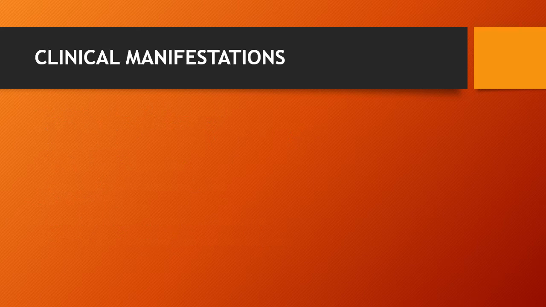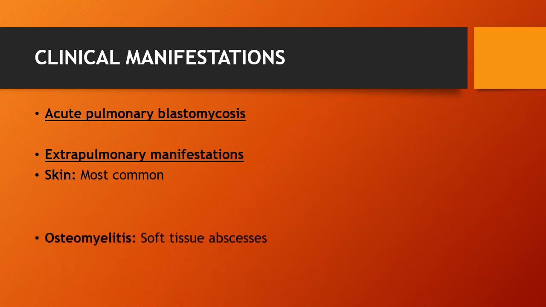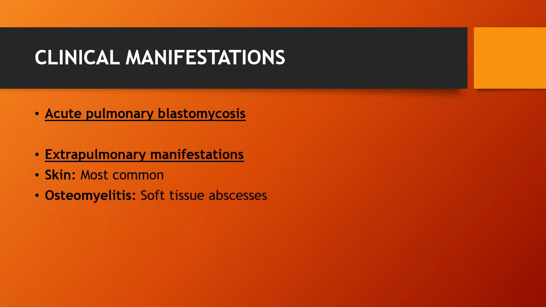Now the clinical manifestation. There are two forms of this blastomycosis. The first and important is acute pulmonary blastomycosis, which is the most common form, or there is an extrapulmonary manifestation, where you can see the involvement of many organs. First is skin. Skin involvement is the most common extrapulmonary form, which is characterized by either verrucous, which is common, or ulcerative type of skin lesion.